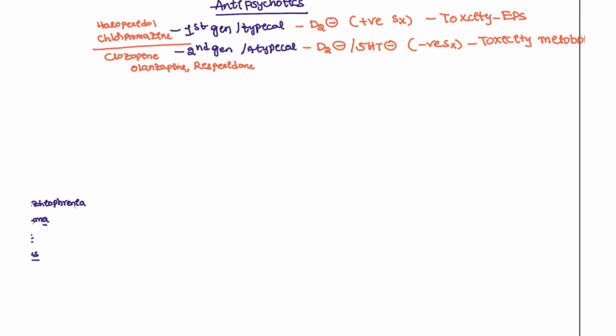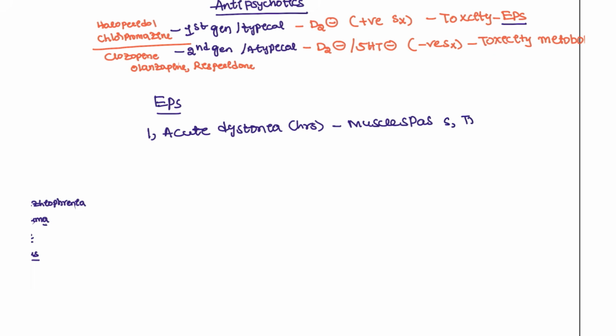Then the side effects: the extrapyramidal symptoms. The most common, which every patient may suffer, is acute dystonia. Within hours of starting this drug, it is going to activate the sympathetic system of the body and cause a crisis. The patient will have muscle spasms, trismus, and oculogyric crisis.